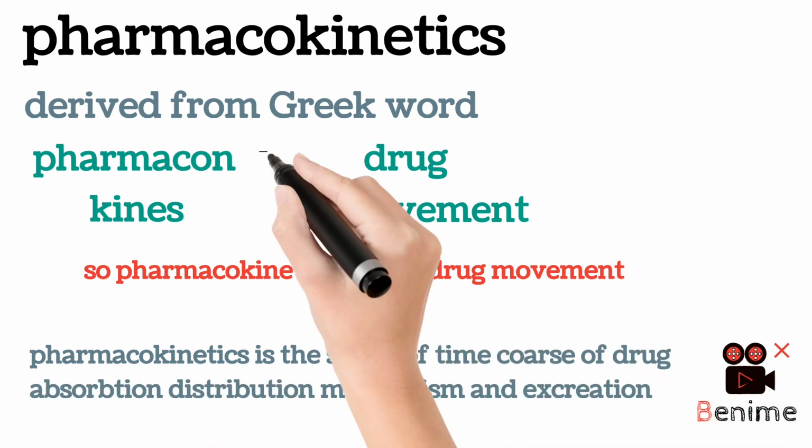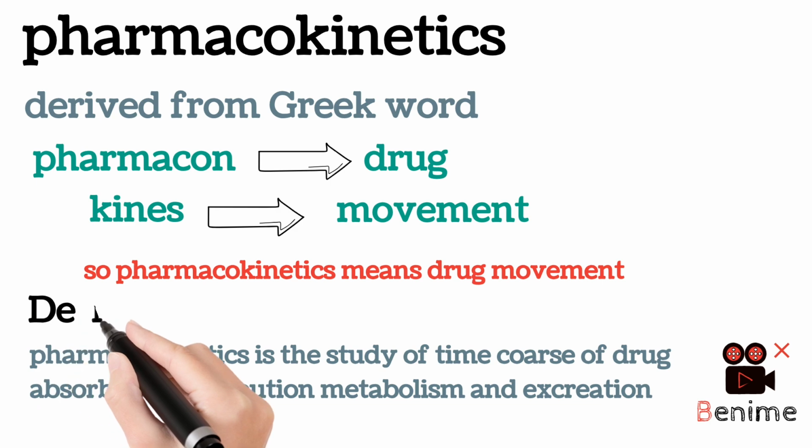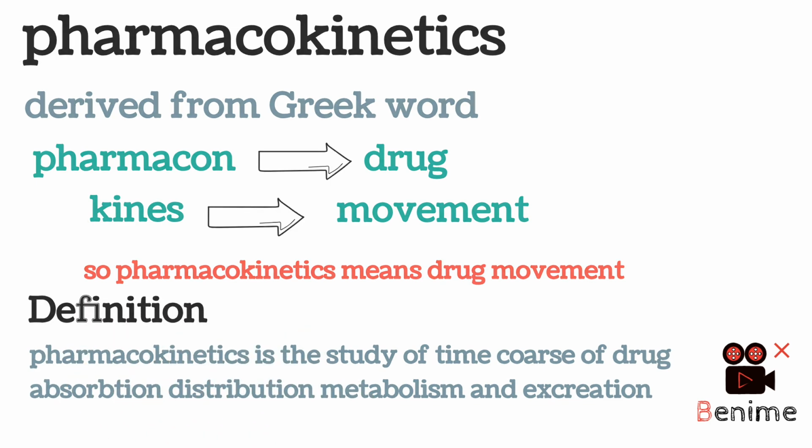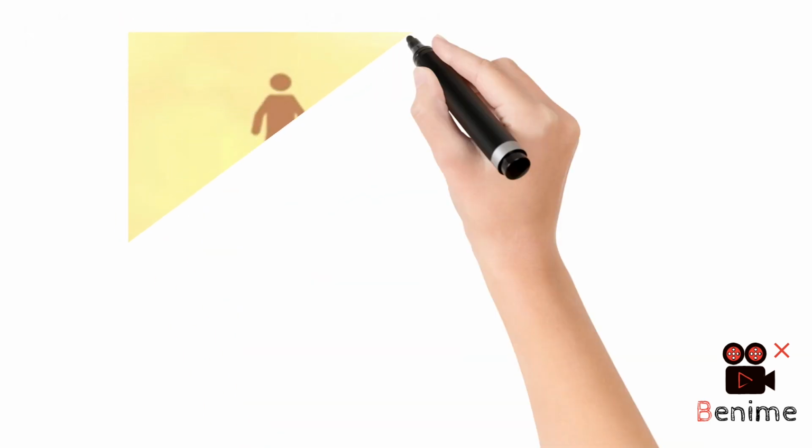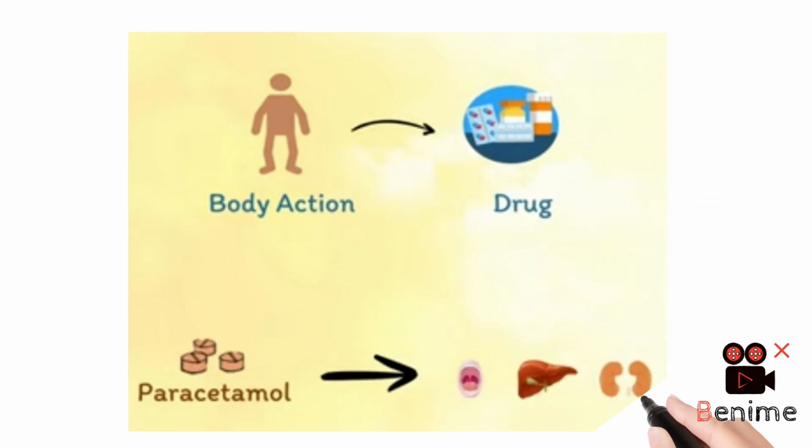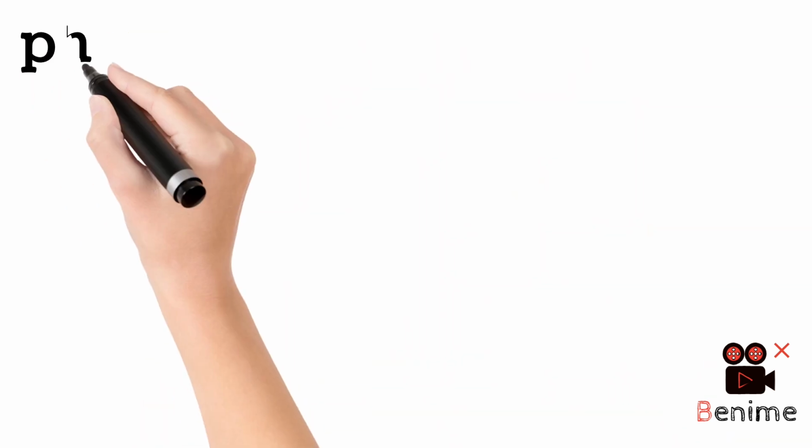Pharmacokinetics is the study of the time course of drug absorption, distribution, metabolism and excretion. Now, pharmacokinetics is what the body does with the drug, the body's action on the drug. We have the example of paracetamol, which is well absorbed after oral administration, widely distributed, extensively metabolized in the liver and excreted via urine.